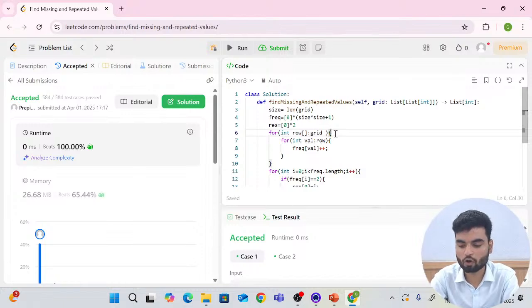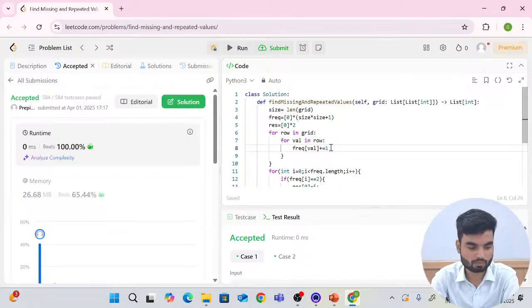You don't have a for each loop in Python, you have a for in loop. So for row in grid, colon, and for this also you will use the for in loop only. So for cell in row, colon, and then you don't have plus plus, you will do plus equals 1.